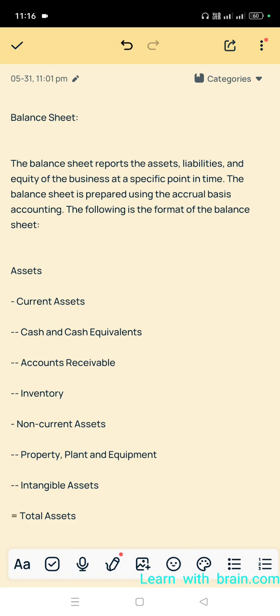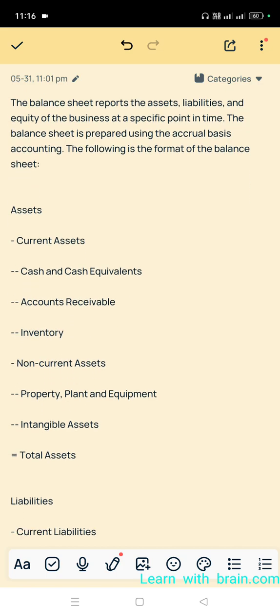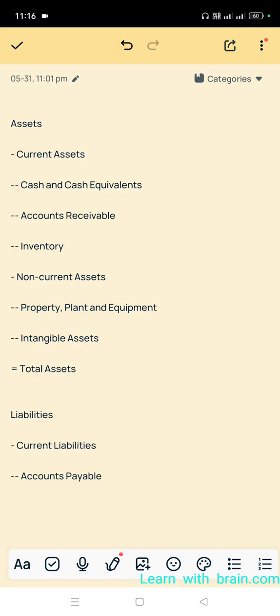The balance sheet reports the assets, liabilities and equity of the business at a specific point in time. We have to remember, at a specific point in time. The balance sheet is prepared using accrual basis accounting. The following is the format of the balance sheet. It is also prepared on the accrual base of accounting. Next, the simple format of the balance sheet.